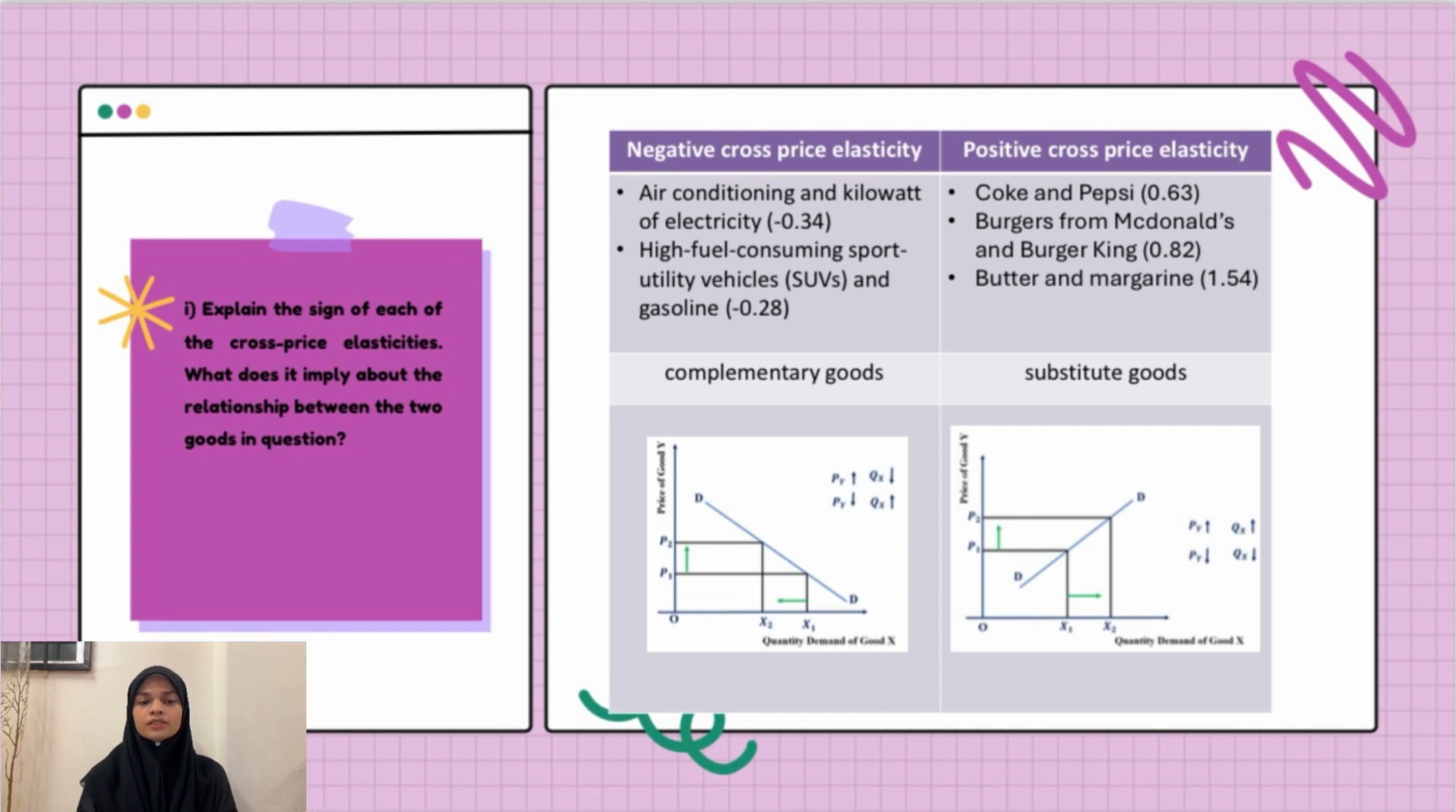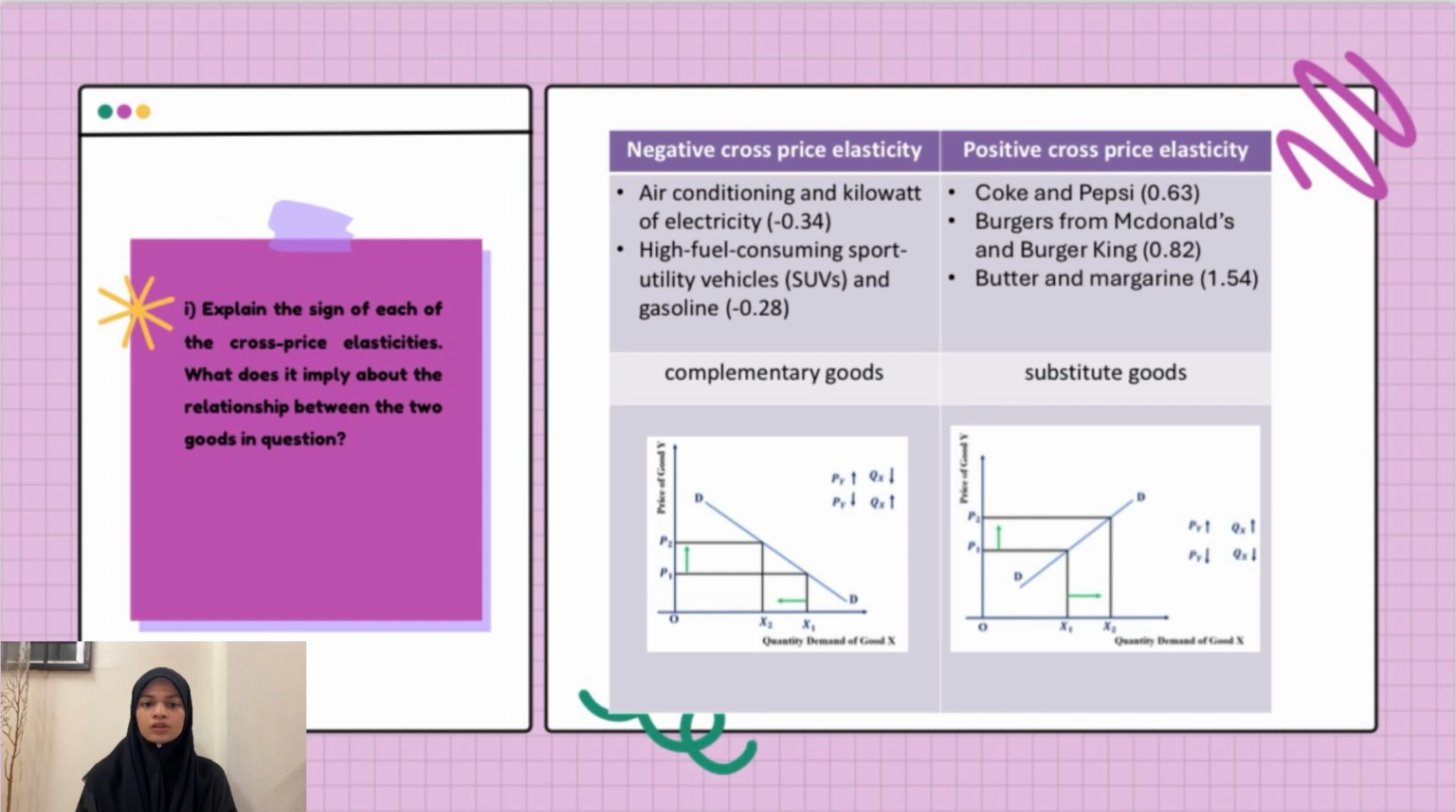Next are three pairs of goods with positive cross-price elasticity, which are Coke and Pepsi 0.63, McDonald's burger and Burger King's burger 0.82, and lastly butter and margarine 1.54. This positive number shows that when there is an increase in the price of one of the goods from a pair, there will be an increase in demand for the other good in the same pair.